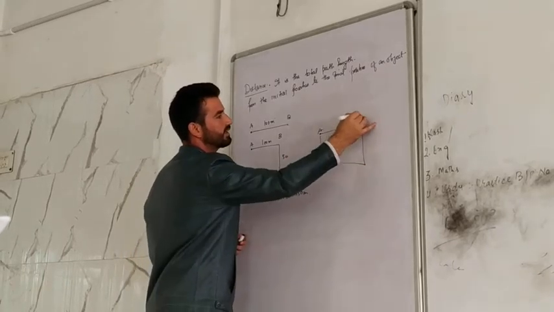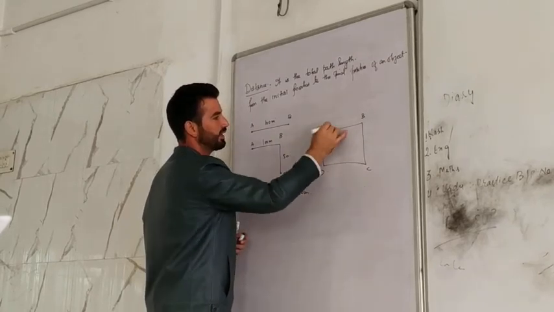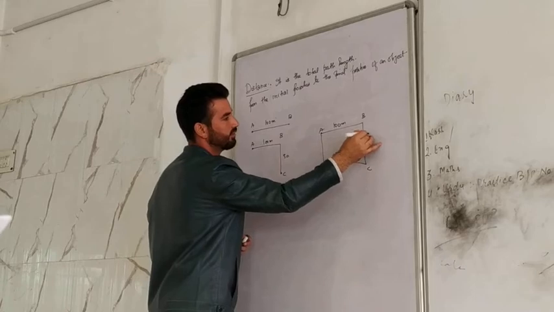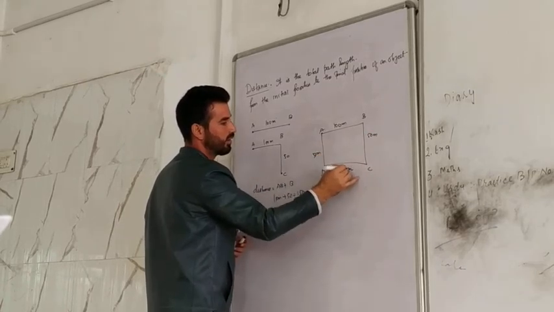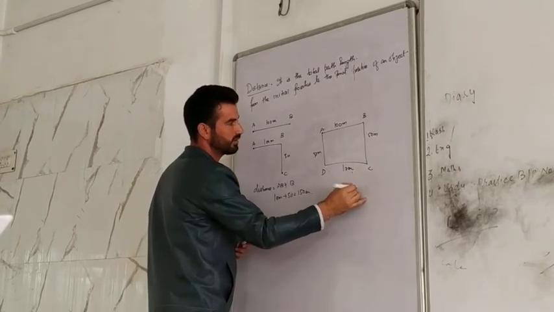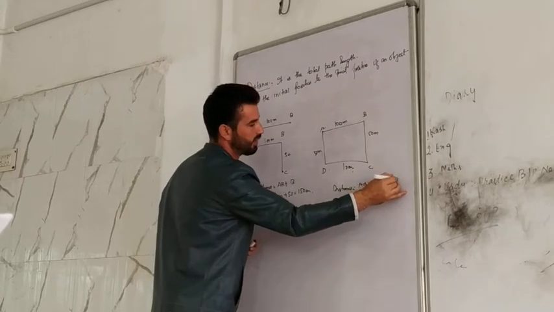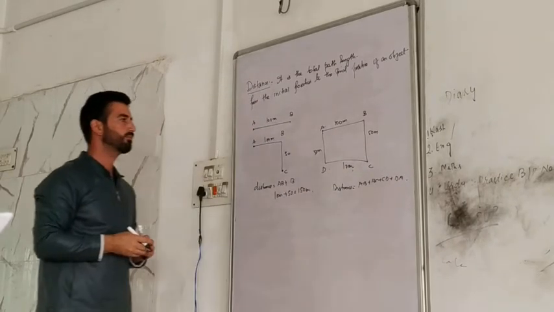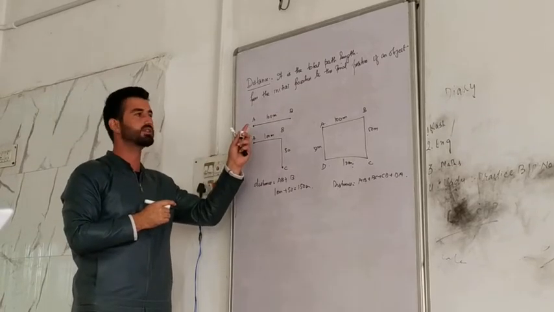Another example is like this. If it's moving like this in a circular fashion, in a closed manner, okay? 100 meter, 50 meter, 100 meter and 50 meter. Then total distance is equal to 300, simply AB plus BC plus CD plus DA.